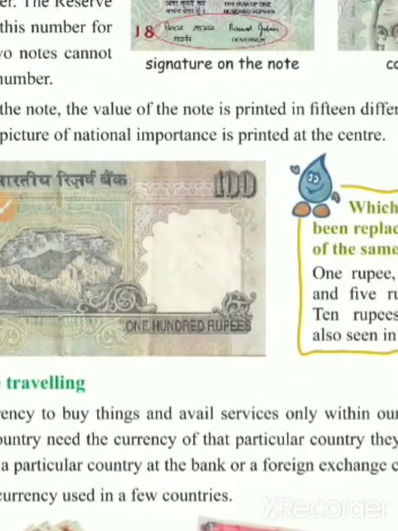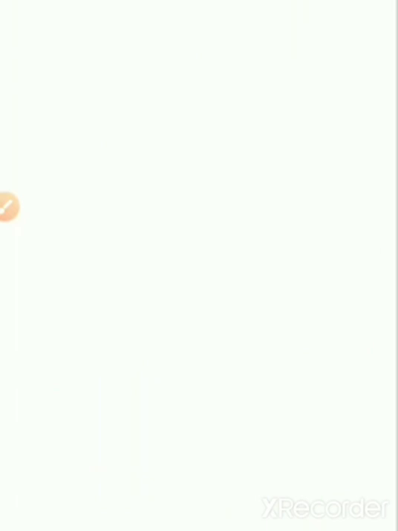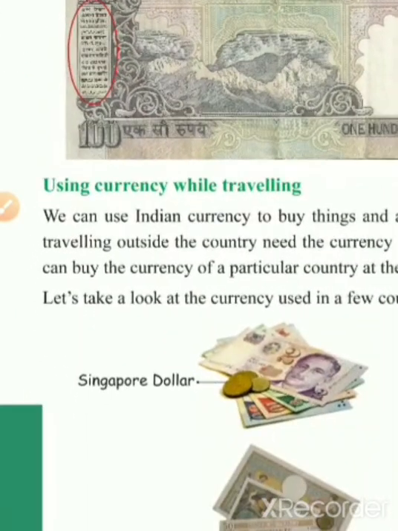Next, what we can see is, as I told you, the signature. The next is the unique code of the number. It shows that the number of every note is different. Now, this was all about our Indian rupee. Now, using currency while traveling.